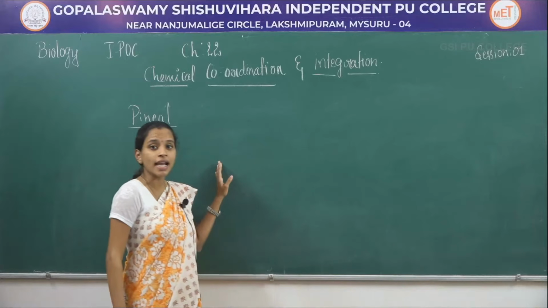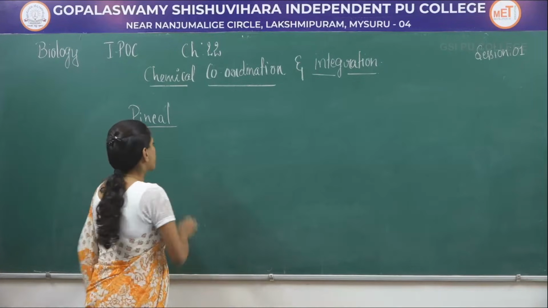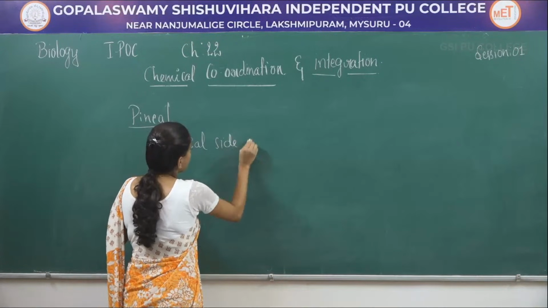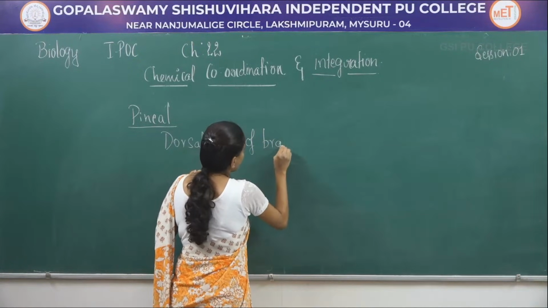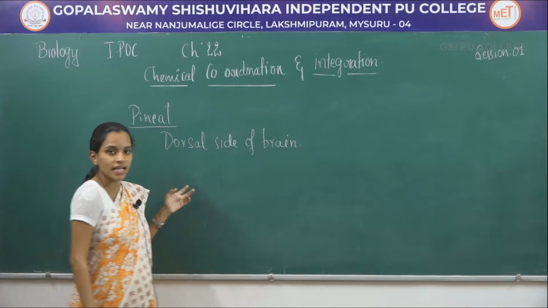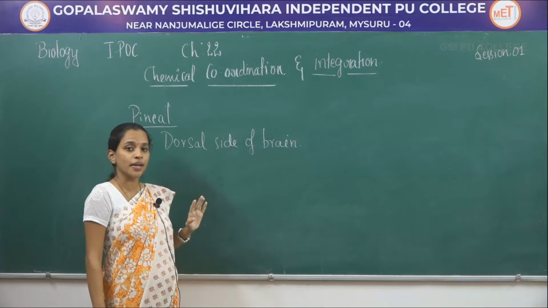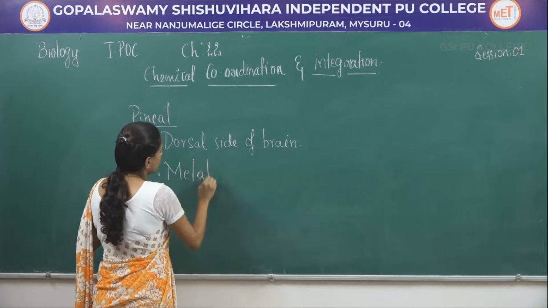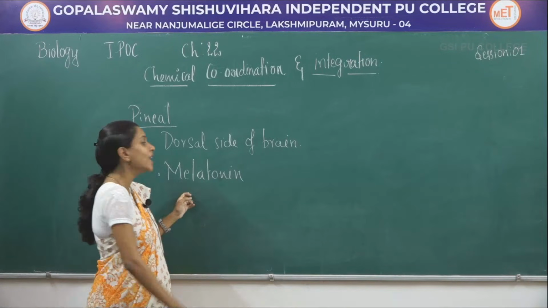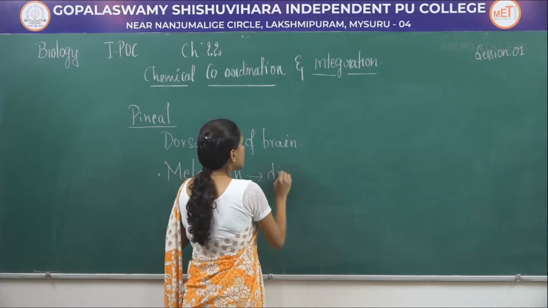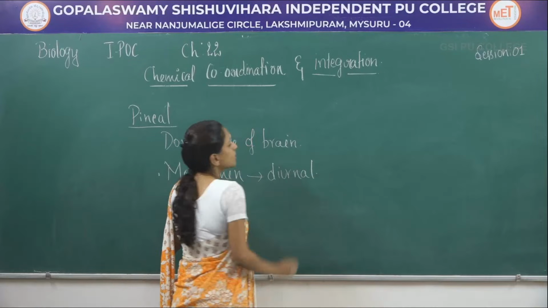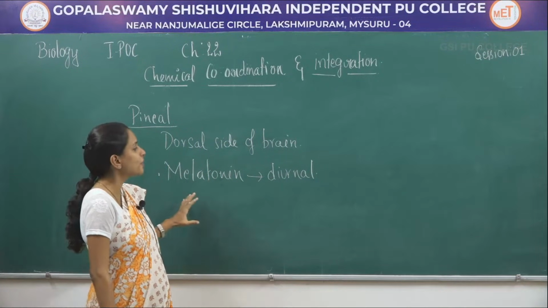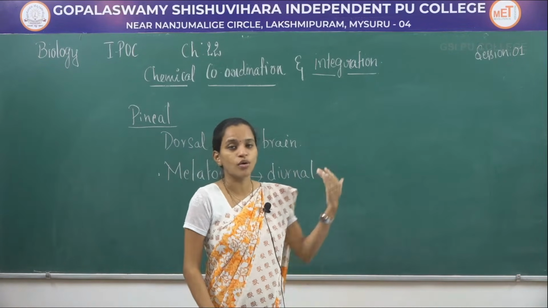Next, the pineal gland is present in the dorsal side of the brain. It secretes only one hormone, that is called melatonin. This melatonin helps in maintaining the diurnal cycle. What is a diurnal cycle? It maintains the 24-hour cycle of your body.